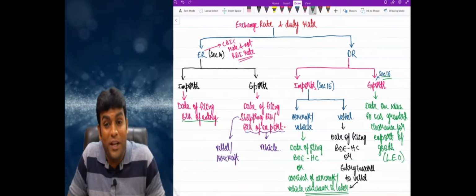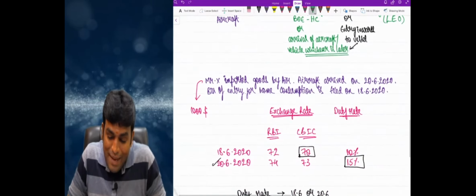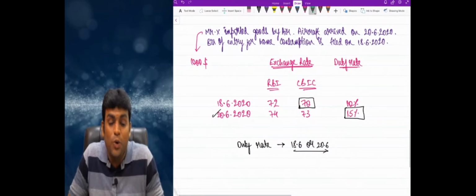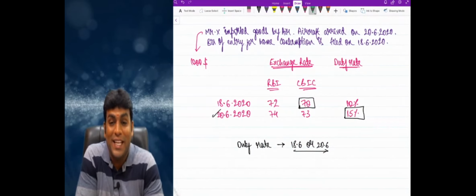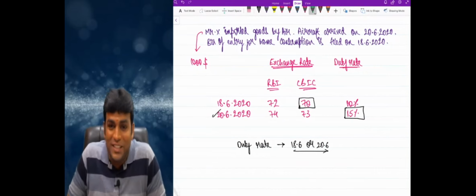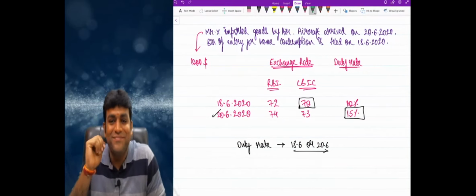So friends, without any delay, I request you to take this example also, because an example gives you complete clarity of thought on how we apply this principle of exchange rate and duty rate. Something interesting, my dear friends. So please do write.